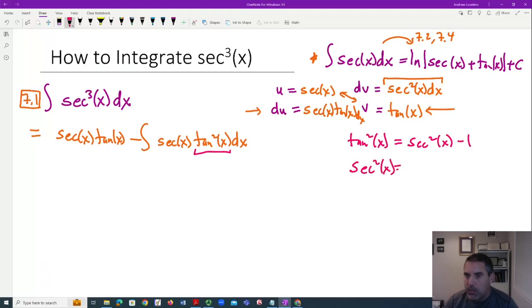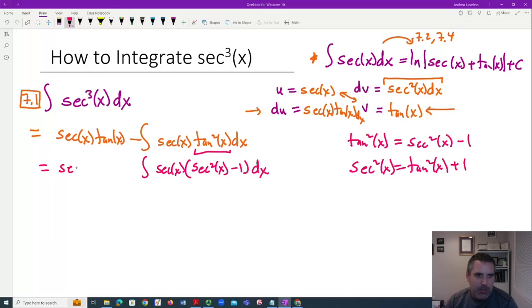Or you can write it this way: we get tangent squared. And these all stem from the same identity, which is sine squared plus cosine squared is 1. If you divide everything by cosine squared, you get this. But anyways, this at first blush doesn't look like an improvement, because what am I doing? I'm making it look worse. So these types of integrals are always tough when you appear to not make progress and you have to keep going. But we're going to keep going.